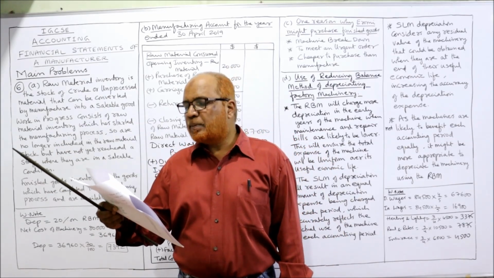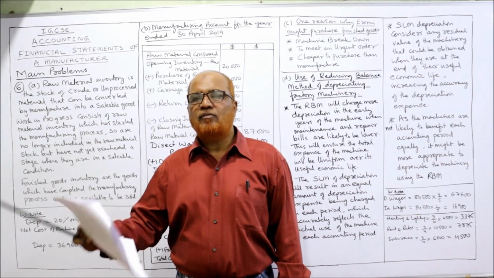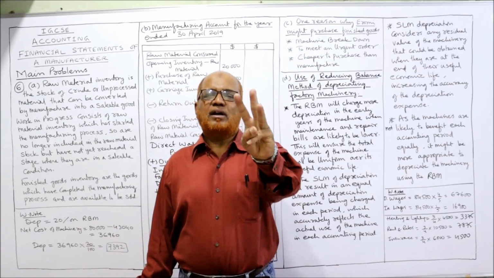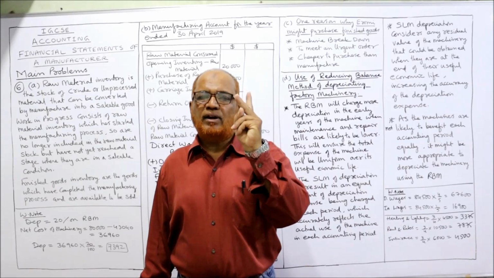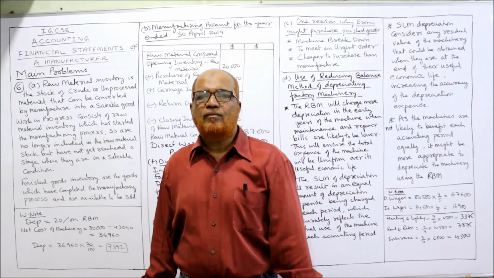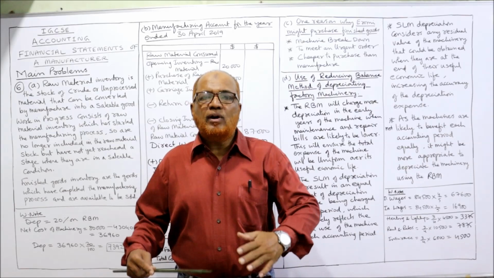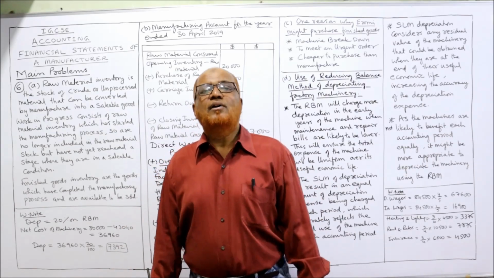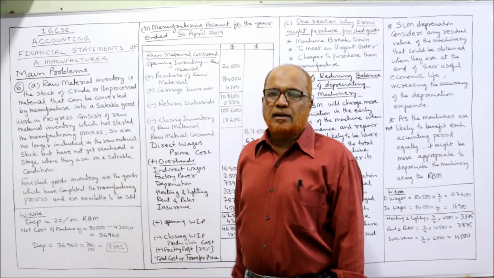A, explain the difference between each type of inventory. Three types of inventory are there: inventory of raw material, inventory of work in progress, inventory of finished goods. Now we have to find out the difference between these three types of inventories. First of all, raw material.